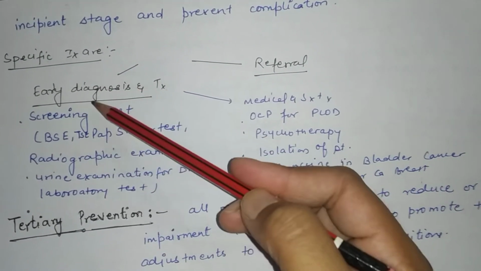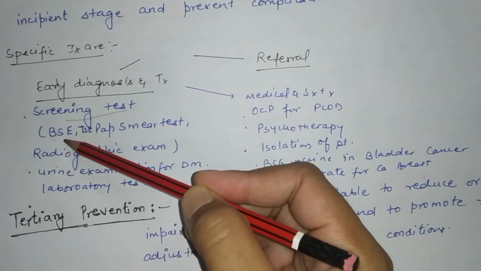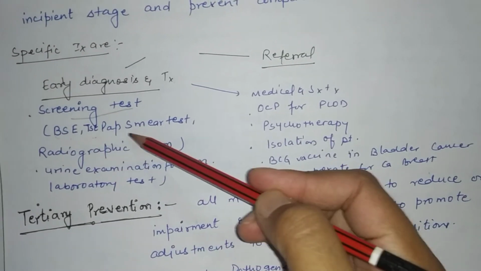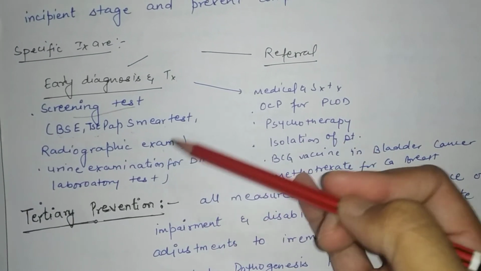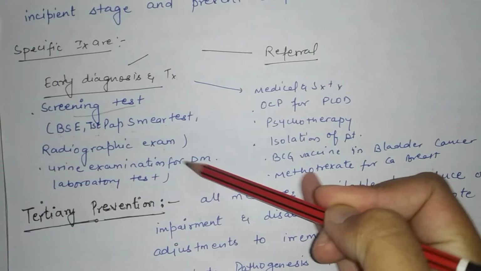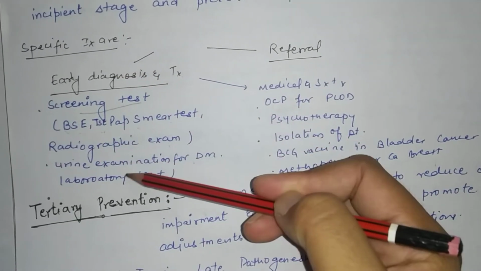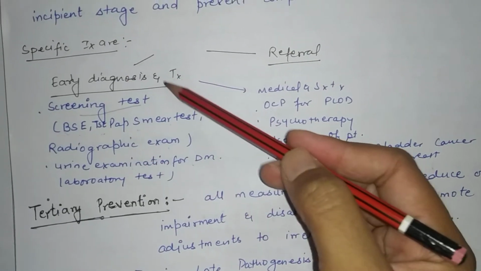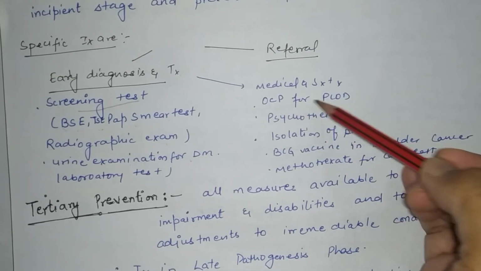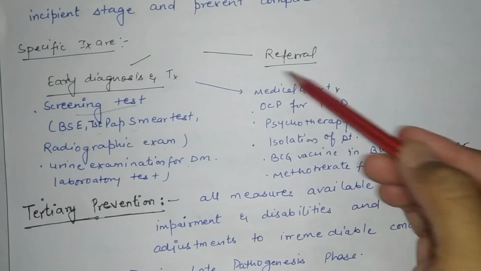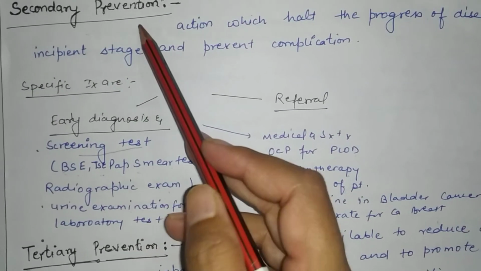Early diagnosis includes screening test. Screening test includes breast self examination, testicular self examination, pap smear test, any radiographic examination like X-ray, CT scan, MRI, urine examination for diabetes, and laboratory test. These are included into the early diagnosis. And for the treatment, the person is getting any medical and surgical treatment, oral contraceptive for PCOD, psychotherapy, any treatment that the person is getting, that will be included into the secondary treatment.